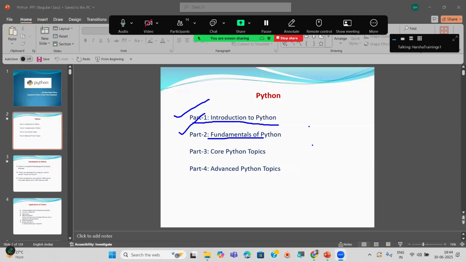So that's why I said anybody can understand these Python sessions. I'm going to start from scratch, from 0 onwards. Such elements I'm going to discuss in the fundamentals or basics of Python. The fundamentals are like constants, literals, variables, data types, operators, input and output functions, comment lines, keywords, and some basic programs also.